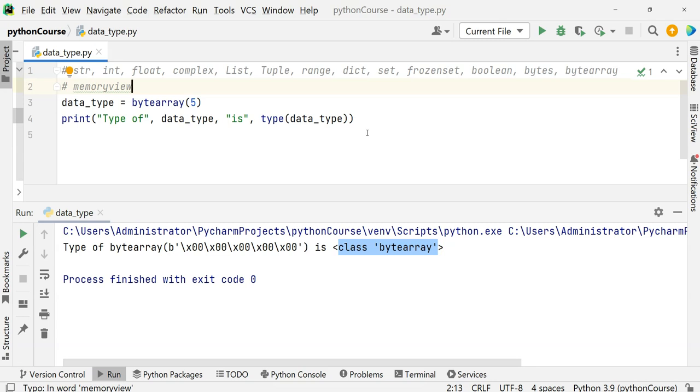Mostly these are used for streaming purposes. So the memory view is basically a function that allows direct read and write access to the object's byte oriented data. I'm not talking about the characters, I'm talking about the bytes. Every single character has 8 bytes. Now when you try to read the character of a string, it will read it at once, but when you try to read a byte in a character, it will read 8 times, 8 bytes. So how will that be?